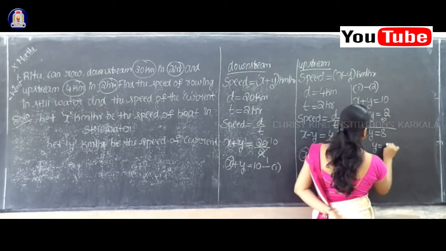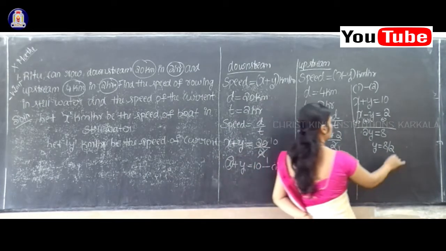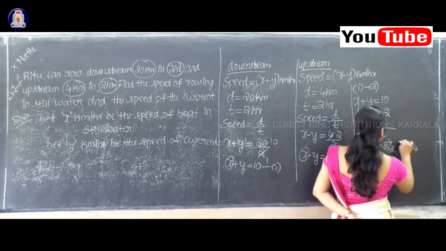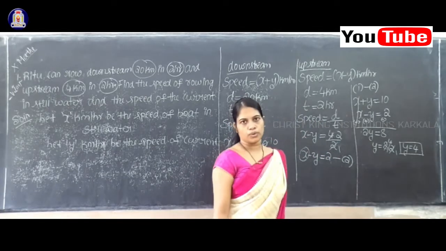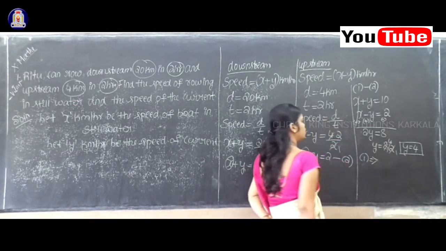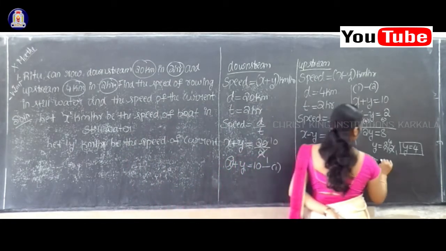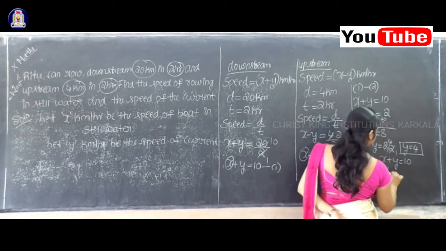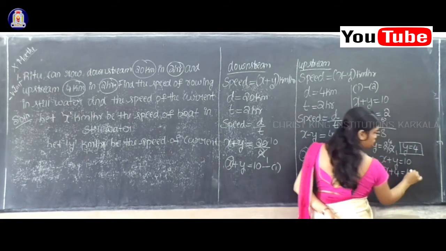So therefore y value is nothing but 8 by 2. So therefore 2 ones are 2, 2 fours are 8. So what is the value of y here? y is equal to 4. Yes. So now I'll find out the value of x. So therefore I'll refer equation number 1. What about your equation number 1? x plus y is equal to 10. y value how much here? 4. x plus 4 is equal to 10.